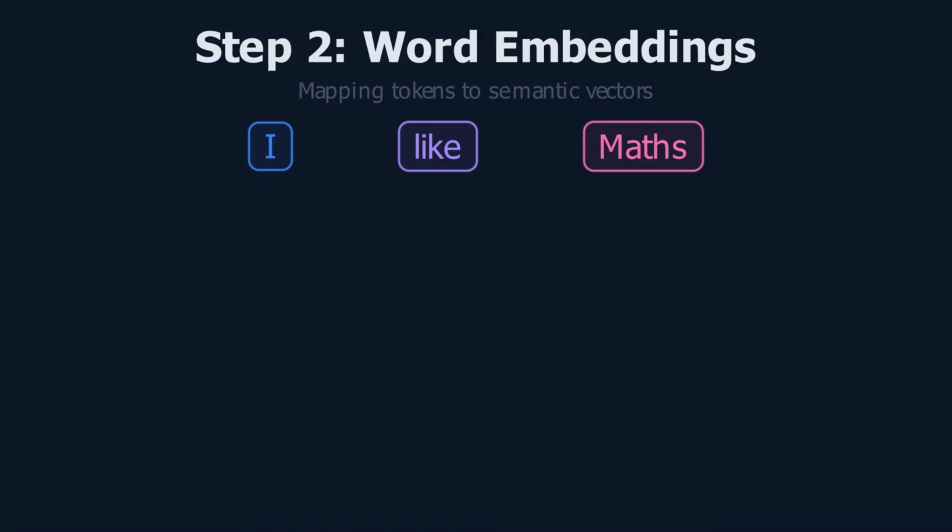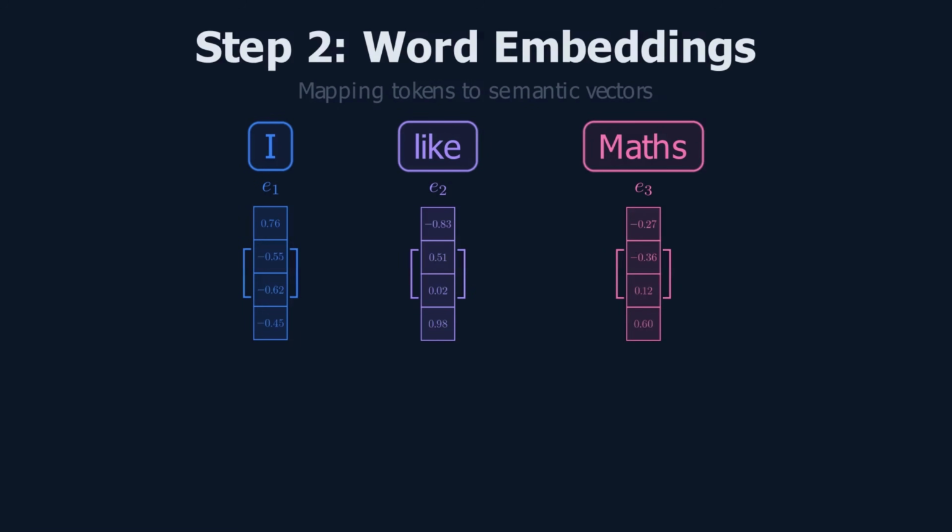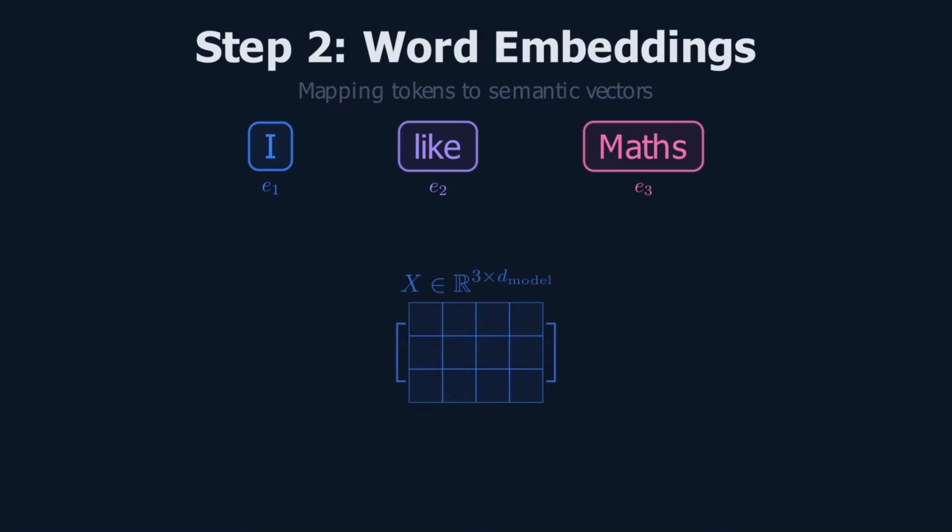After tokenization, we find the static embedding of each token in the sentence. Here, E1, E2 and E3 are static embeddings of those three tokens. For this video, we assume the dimension of each embedding vector is D, or d_model, and we combine each vector to form an embedding matrix X. Hence, the size of the embedding matrix is 3 times D.